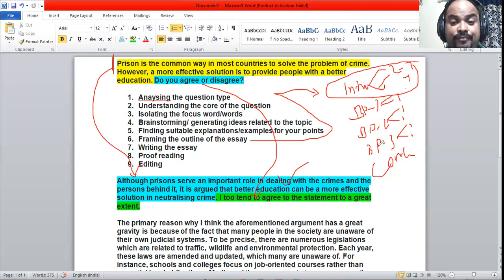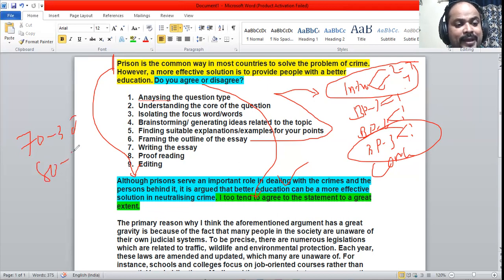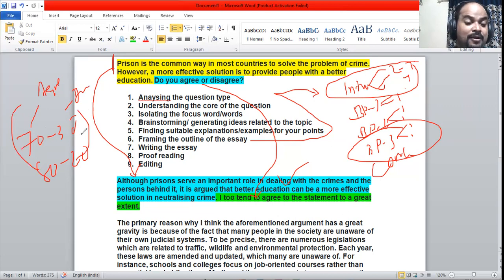If you are presenting the essay in a 70-30 or 80-20 format, so 70 means 70% agree, 30 means disagree, or 80% agree or 20% disagree. This gives an idea to the examiner that this fellow has understood the question, analyzed both parts, and made a critical assessment and framed the essay. So this is what we need. We need to show ourselves that we have done enough work on the task.